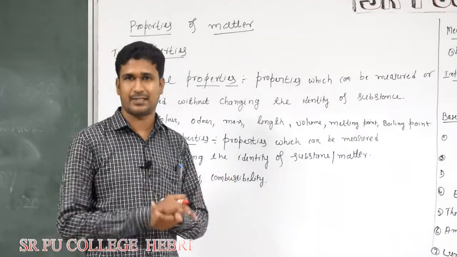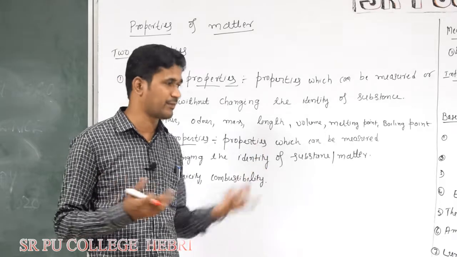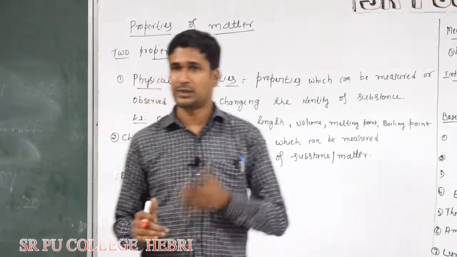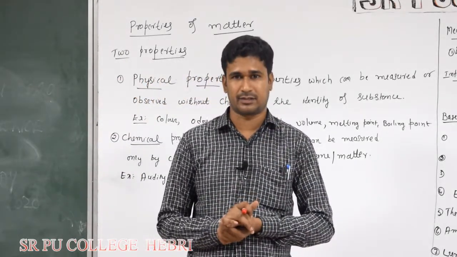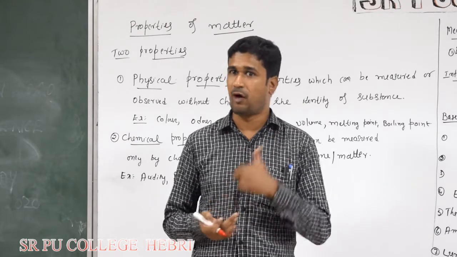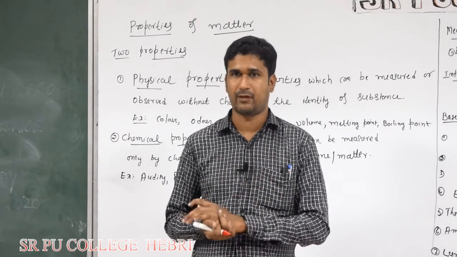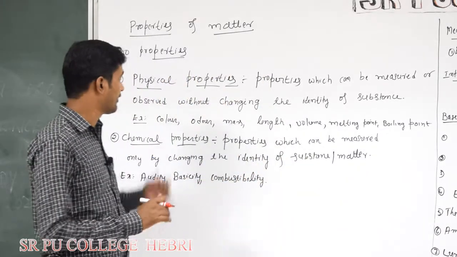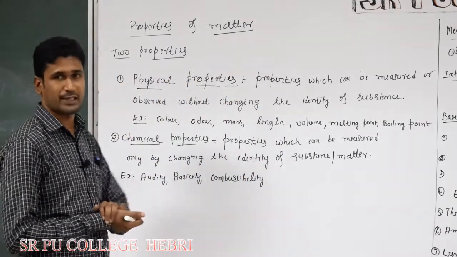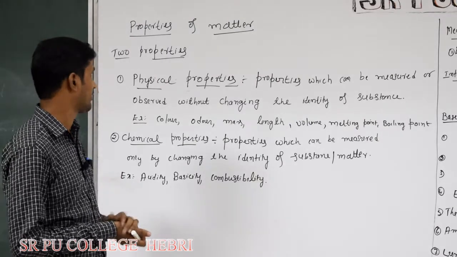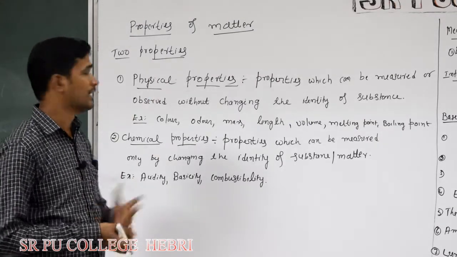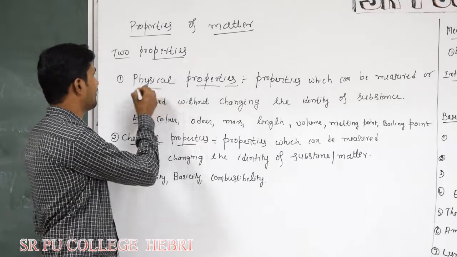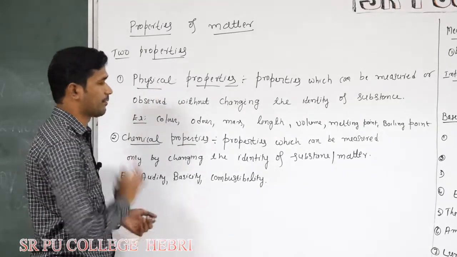Every substance present around you shows some unique characteristic properties. Those properties can be observed or measured. In chemistry as well as in physics, we observe two types of properties of matter or substances: physical properties and chemical properties.